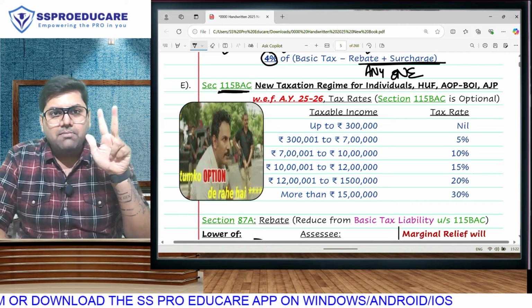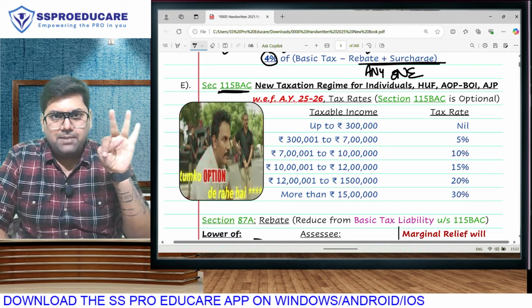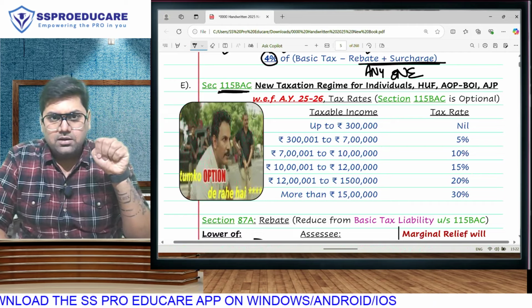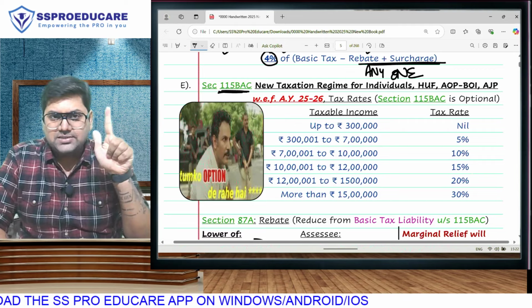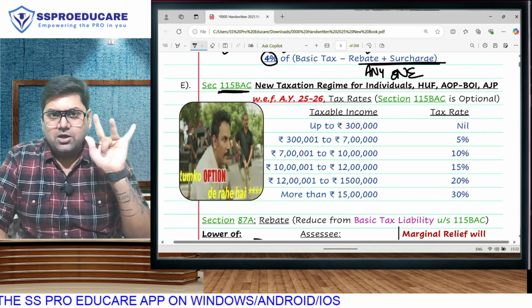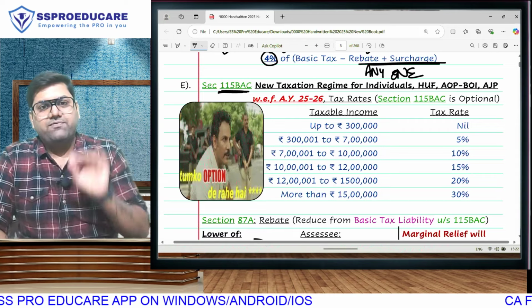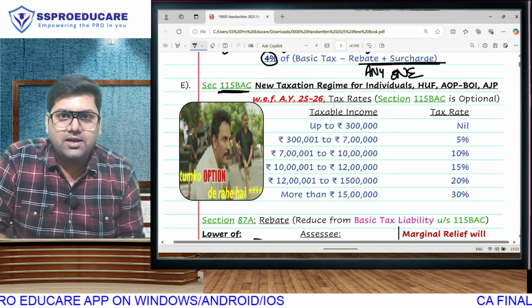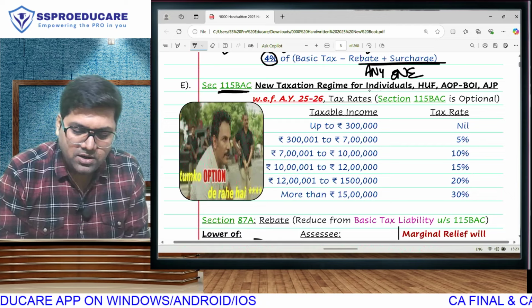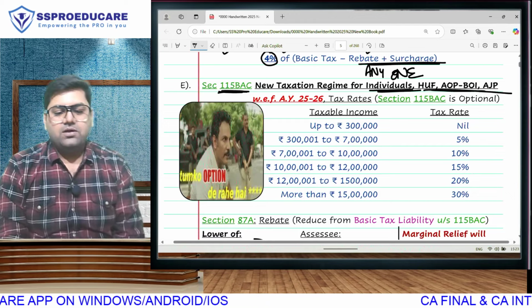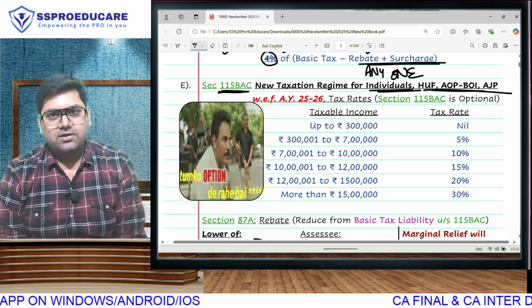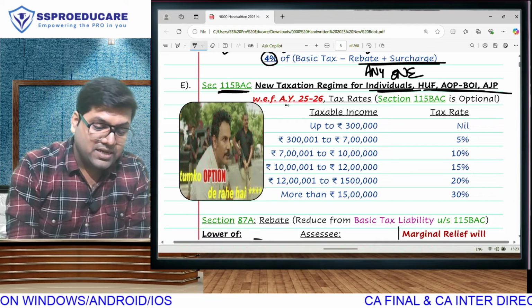Out of these 5, companies we will do later, BAA, BAB. Cooperative society we will do later. We are doing 115 BAC, which is applicable for individual, HUF, AOP, BOI, AJP. The rates have once again changed.